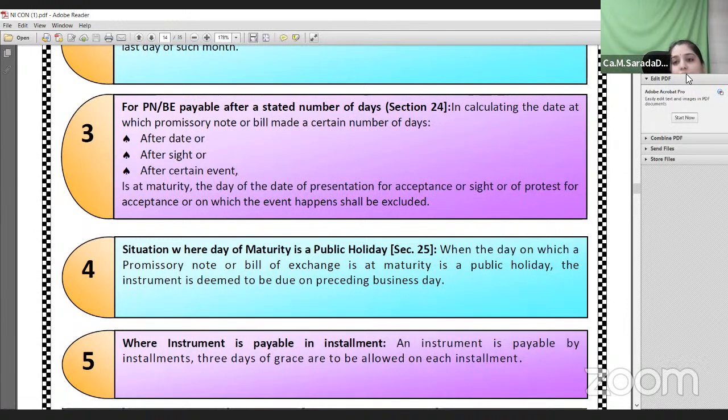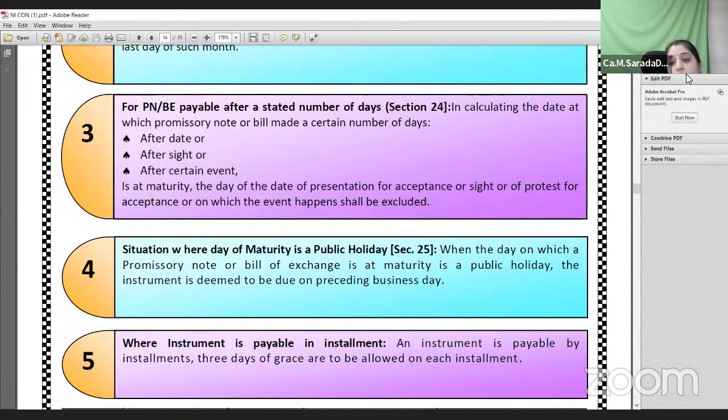Otherwise, suppose the maturity date is falling on a day which is declared as an emergency holiday, a sudden holiday, then in such cases you will take the next succeeding day as the due date. Okay, so both these points are very important. Suppose after calculating the due date, the date was a sudden holiday, then you should take the next succeeding date as the due date. So these are a few examples related to the calculation of maturity days.